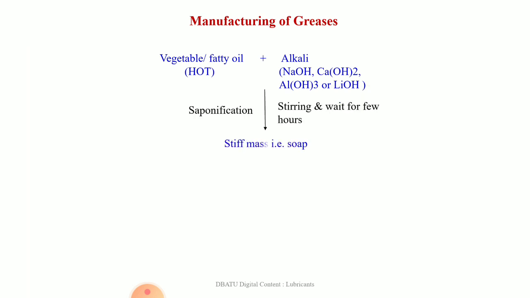So, mixing hot oil or fat with different alkali, maybe sodium hydroxide, calcium hydroxide, aluminum hydroxide or lithium hydroxide. So these two are mixed well at high temperature, stirred well and kept for a few hours. Sometime later we will get a stiff mass which is known as soap.